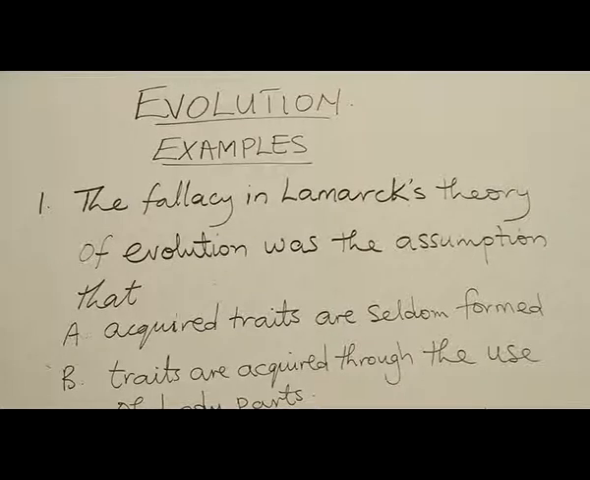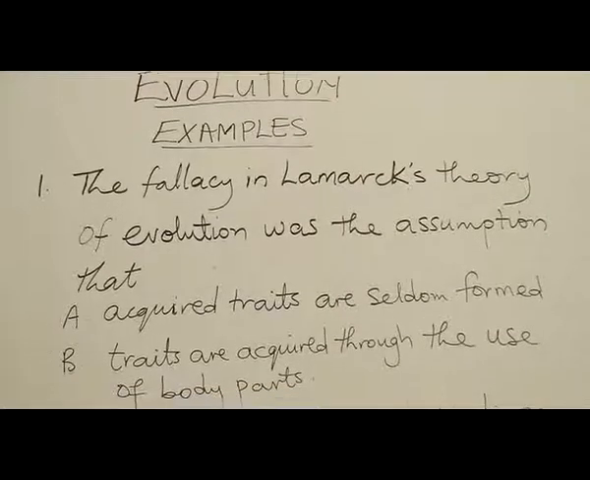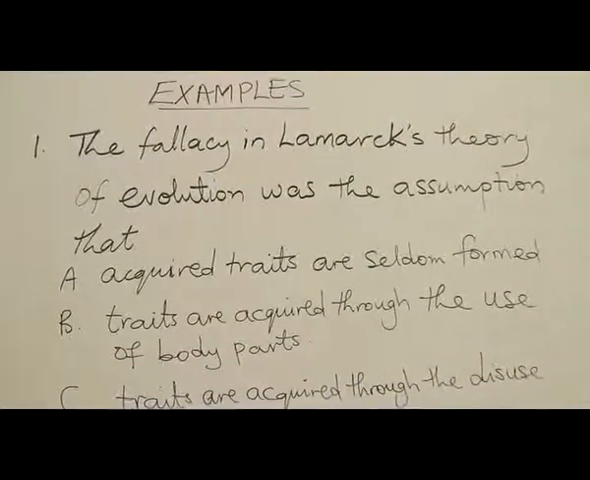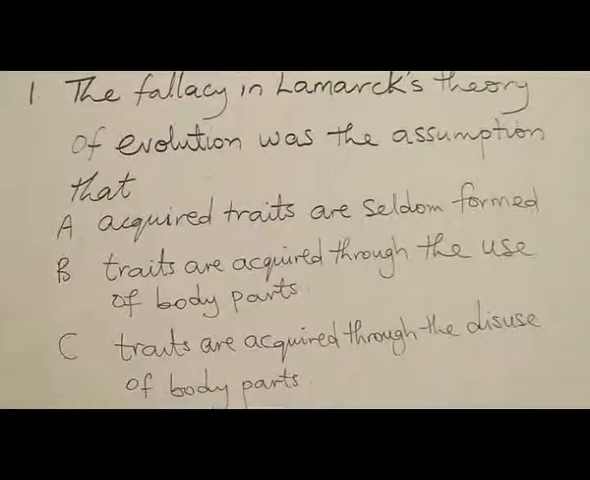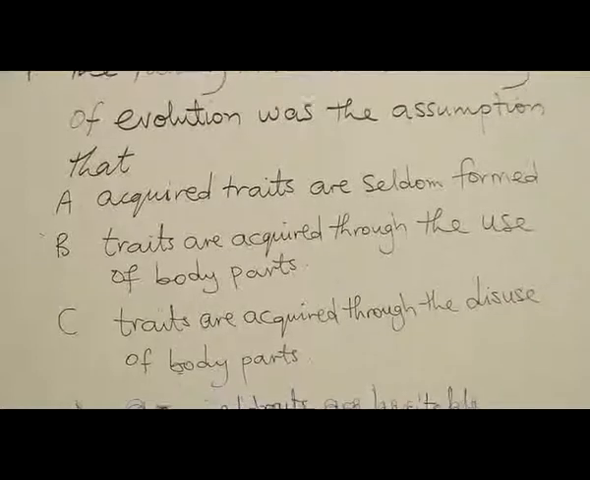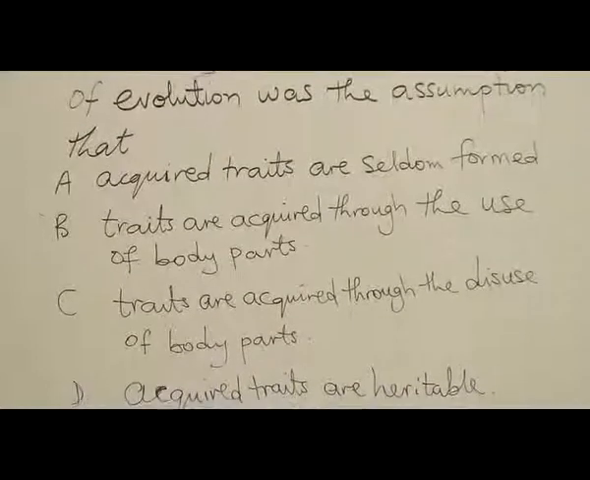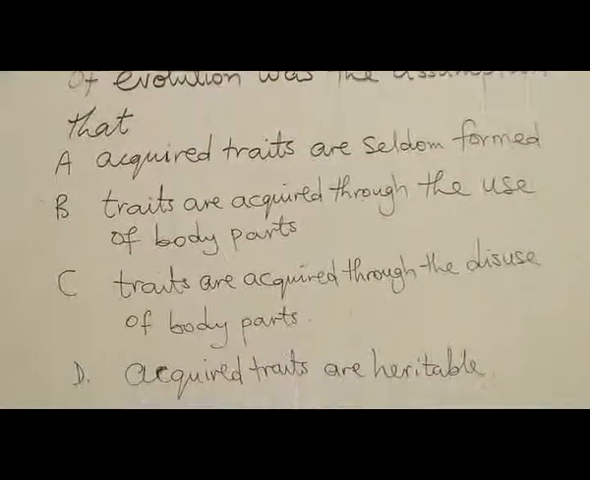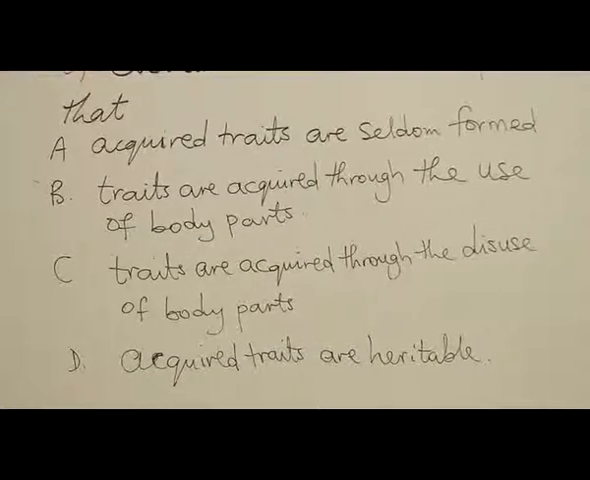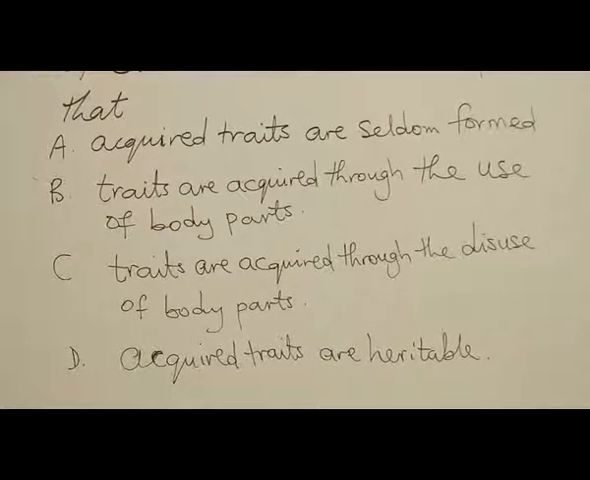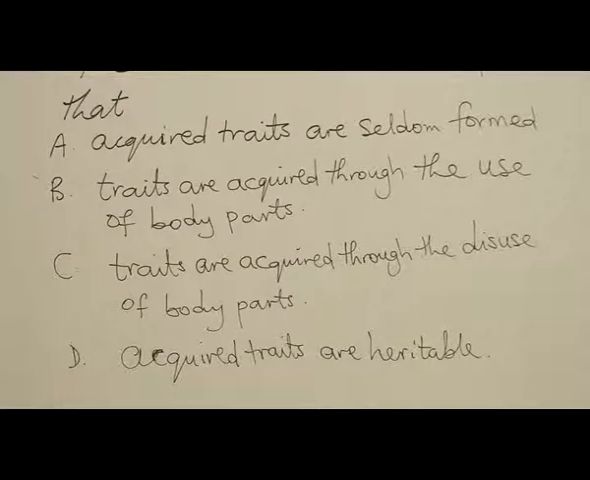Example 1. The fallacy in Lamarck's theory of evolution was the assumption that A. Acquired traits are seldom formed. B. Traits are acquired through the use of body parts. C. Traits are acquired through disuse of body parts. And D. Acquired traits are heritable.